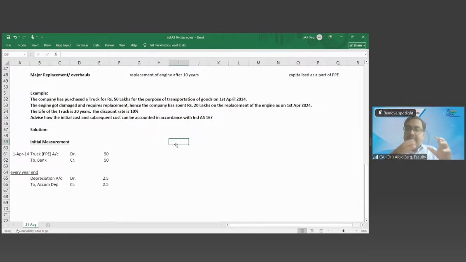When you recapitalize the new engine, now in your books of accounts this truck will have two engines, but in reality this truck will only have one engine, and only the new engine is giving you future economic benefit. The old engine is damaged and it is not giving you future economic benefit. So friends, we need to de-recognize the old engine and recognize the new engine because it's a major replacement, major overhaul, major maintenance. We need to de-recognize the old engine. We need to recapitalize the new engine.